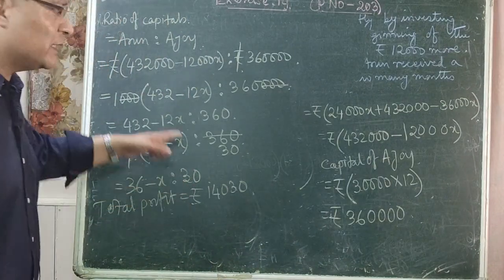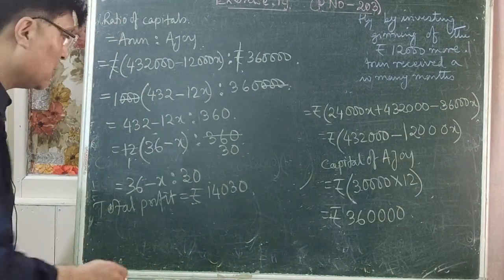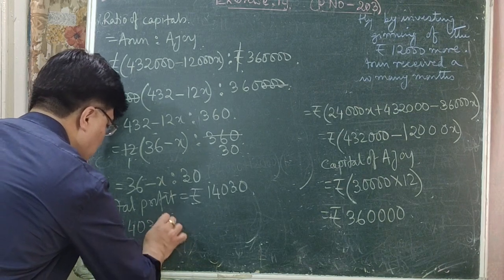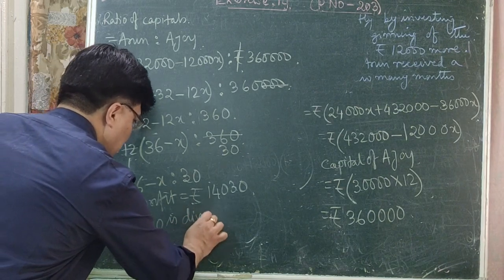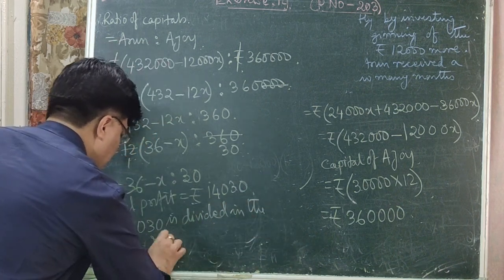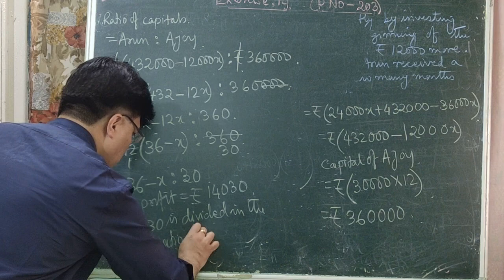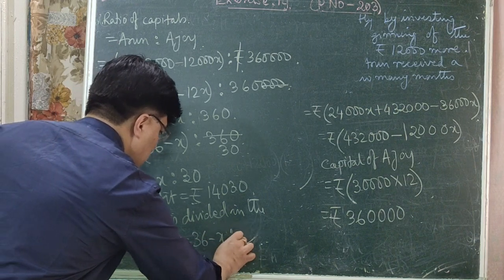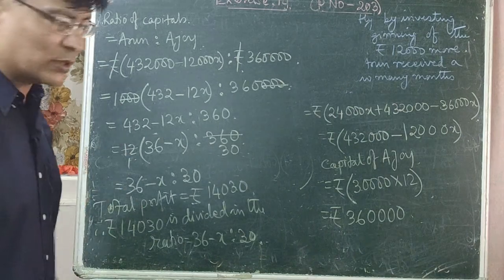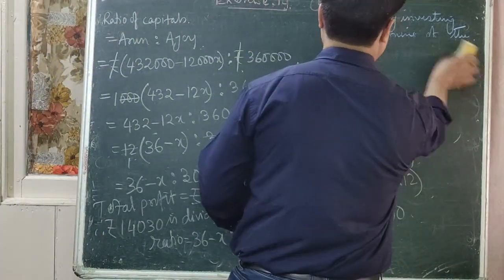This profit is divided in the ratio of the capitals, right? So therefore rupees 14030 is divided in the ratio 36 minus x is to 30. Is that clear to all of you? Now let us divide the total profit in the ratio.